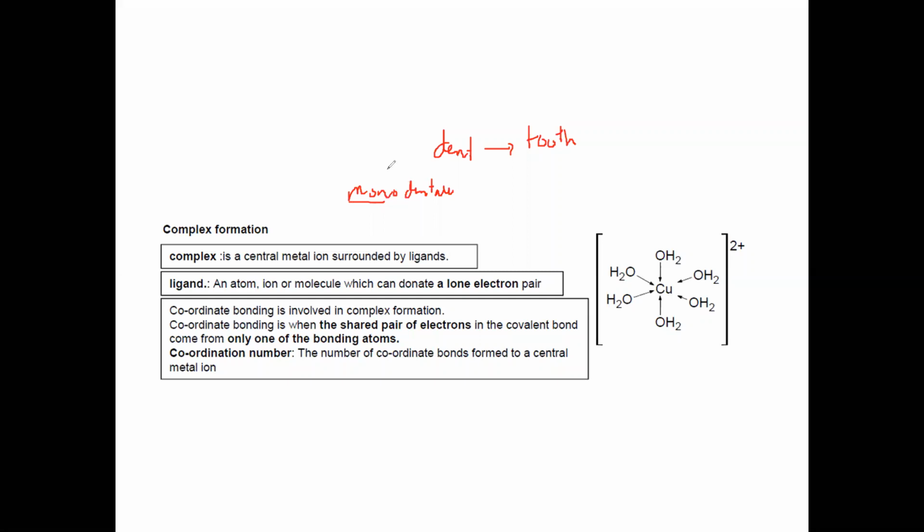If a ligand is able to form only one dative bond, or only one side it can form a dative bond, we call that monodentate.